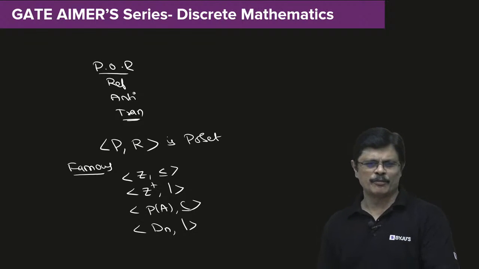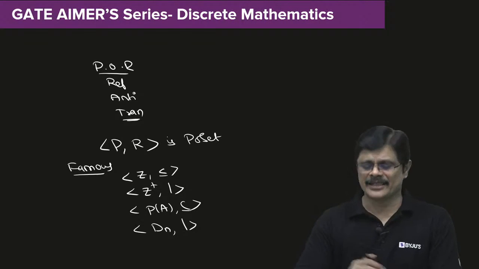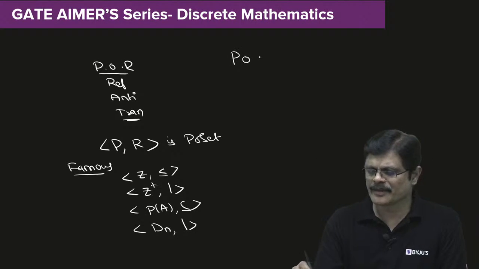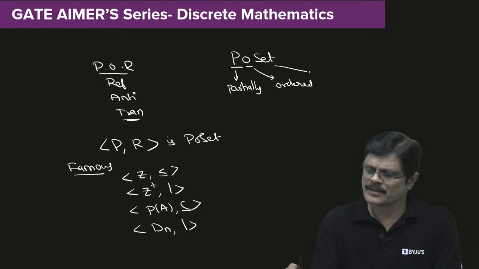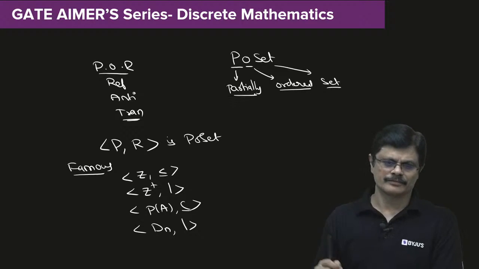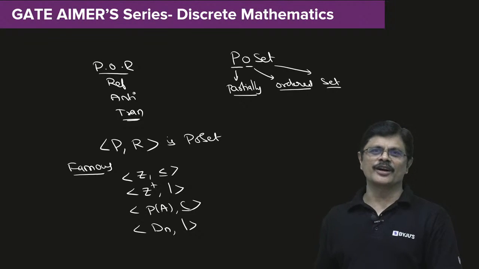Poset means partially ordered set. Is the idea clear? That is what you call partially ordered set, my dear friends.